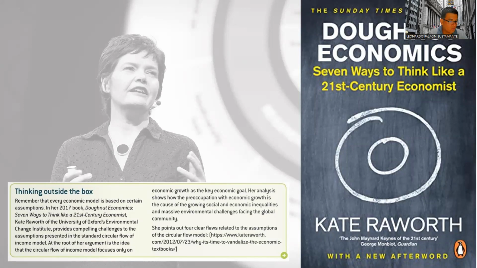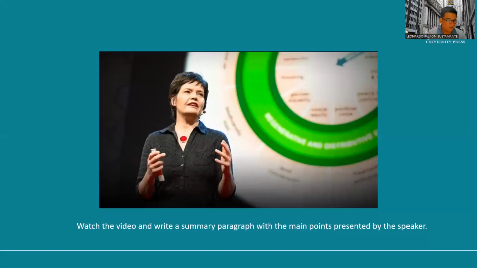She wrote a book called Donut Economics, and I am going to be leaving her video. She participates in a TED Talk lecture, and you're going to be watching this video and writing a summary paragraph with the main points that she states in this lecture.